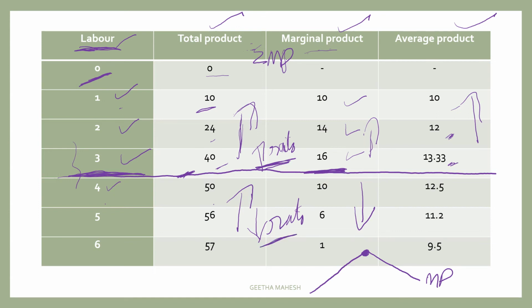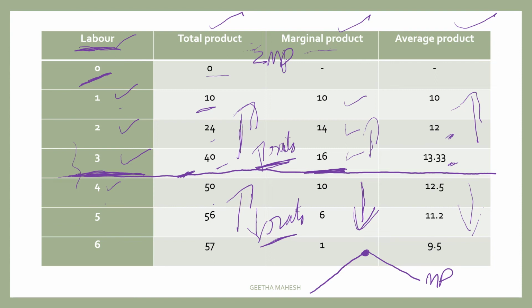The reason is marginal product is decreasing. Even average product also starts decreasing after employing the third labor.